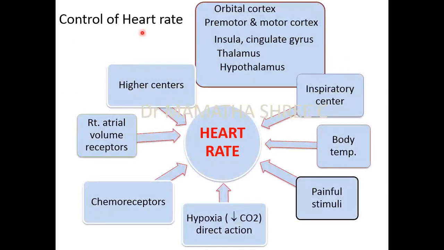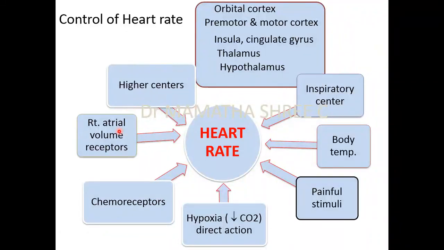So how can we control this heart rate? There are multiple things which will be controlling the heart rate. For example, first thing is the higher centers that are situated in the pons and medulla.